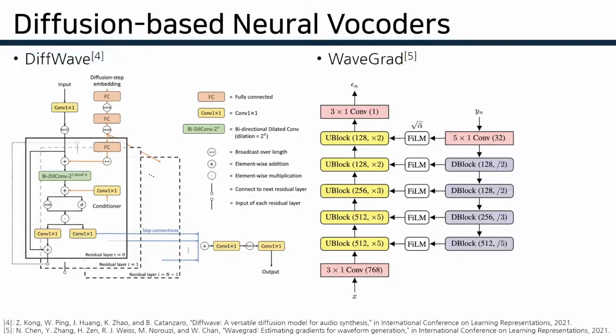In addition, there are two works which apply diffusion models to neural vocoder tasks. Both are conditional diffusion models which condition on mel spectrogram to generate raw audio. Since neural vocoding and upsampling are similar tasks, since both generate high resolution samples from low or missing features, like mel or downsampled signal, we adopt both works for our upsampling task. DiffWave applied bi-dilated convolution without upsampling or downsampling, which resembles non-autoregressive WaveNet, while WaveGrad is more similar to UNet. Since our model's architecture is more similar to DiffWave, our training and sampling algorithms are more similar to WaveGrad.